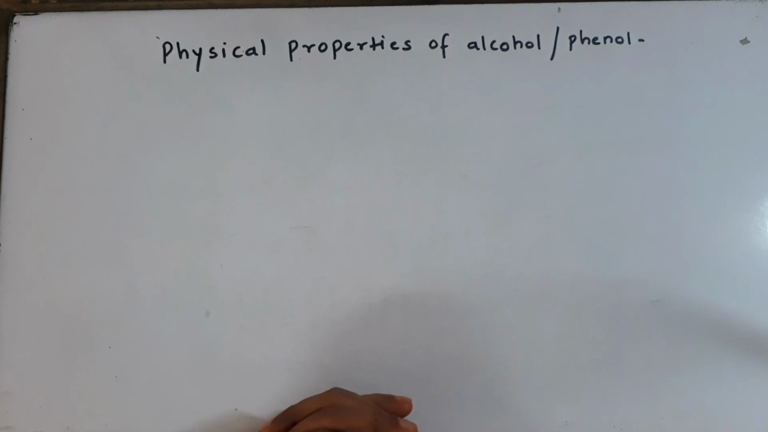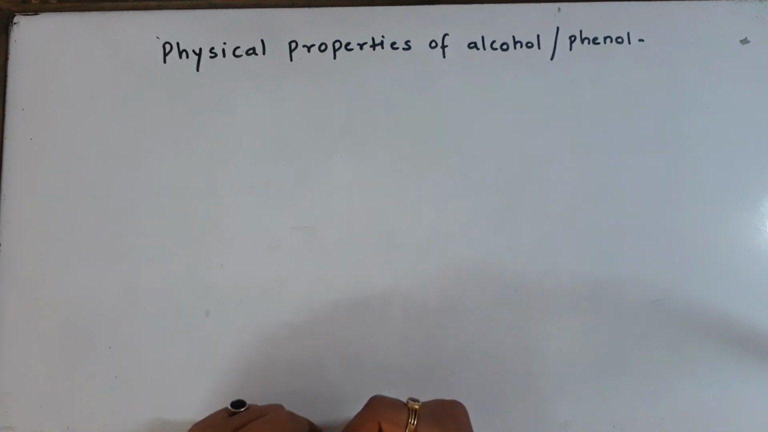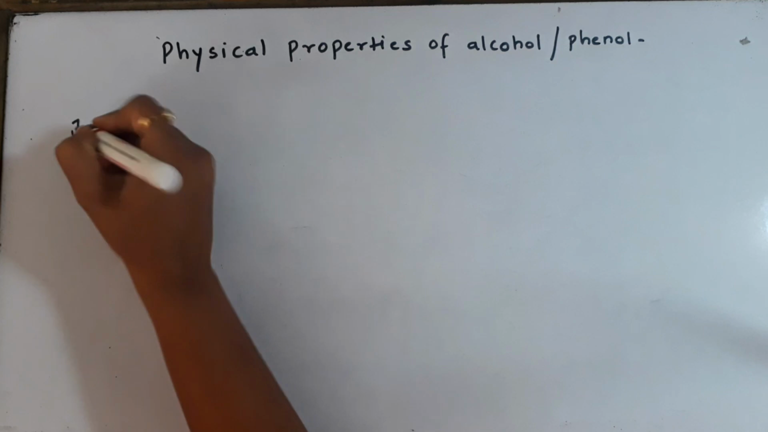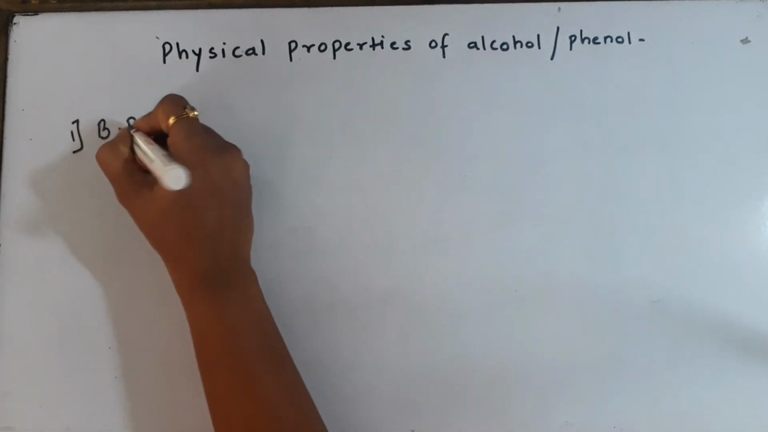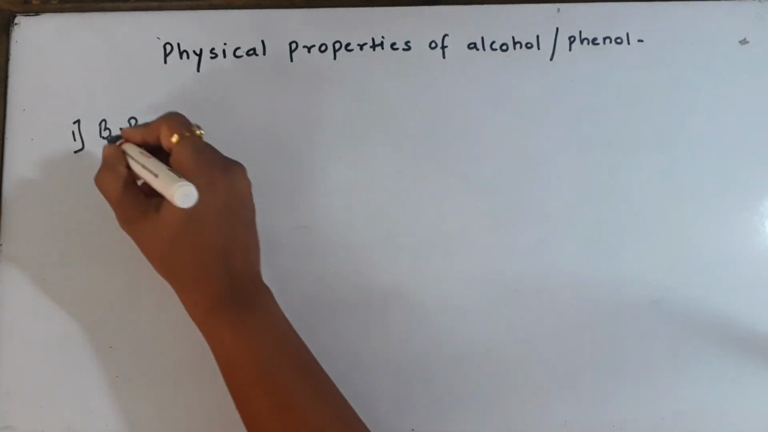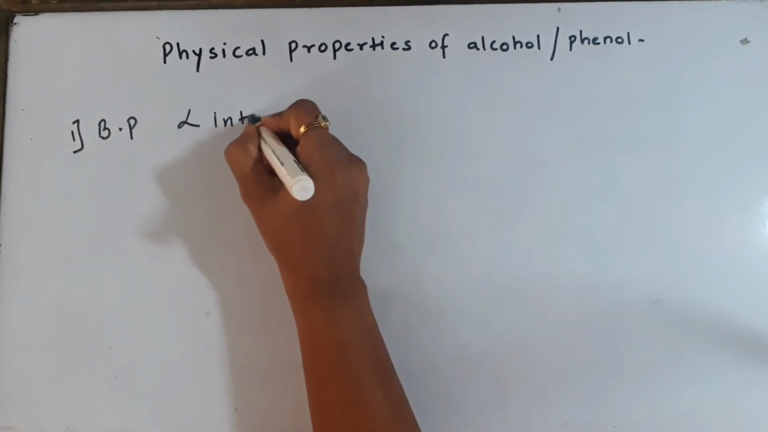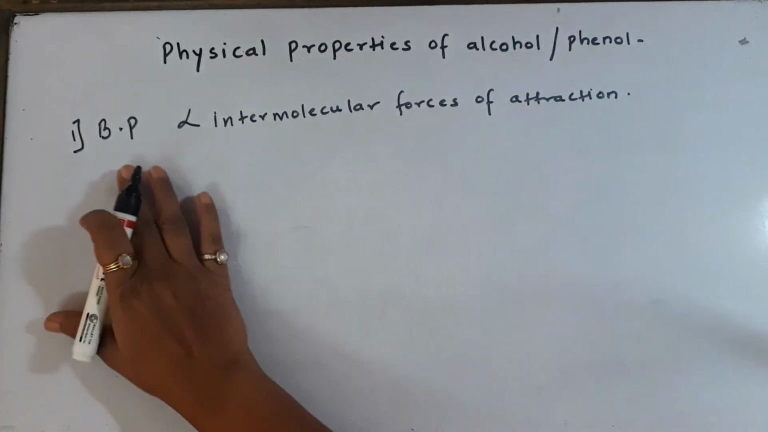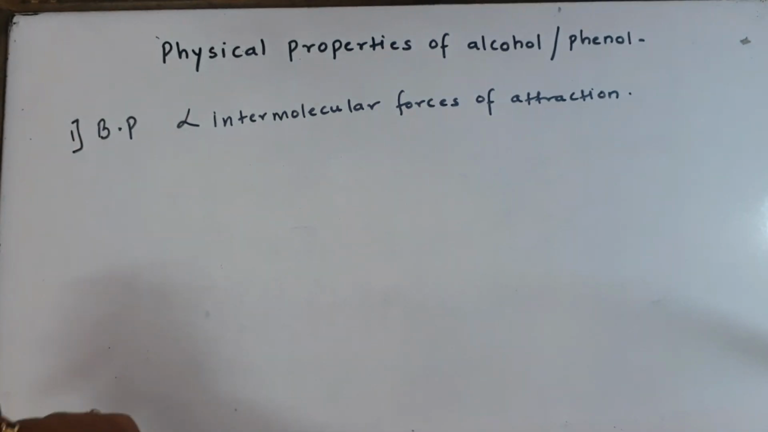The topic is physical properties of alcohols and phenol. Now we will be discussing two important properties of alcohol and phenol which are generally asked in the exam. The first point which they ask you about is the boiling point. Boiling point will be directly proportional to the intermolecular forces of attraction between the molecules. So higher the intermolecular forces of attraction, the higher will be the boiling point.